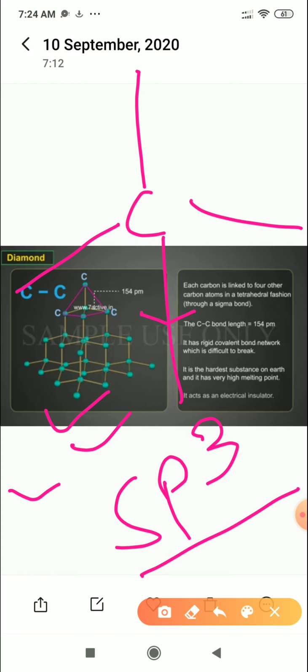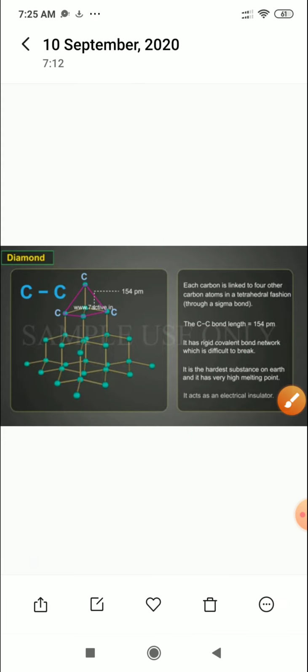As I already told you, the diamond is a very hard substance because of the three-dimensional tetrahedral pattern which the diamond compound forms. And why it is a bad conductor of electricity, or works as an insulator, is because each and every carbon atom is attached to the nearest 4 carbon atoms.